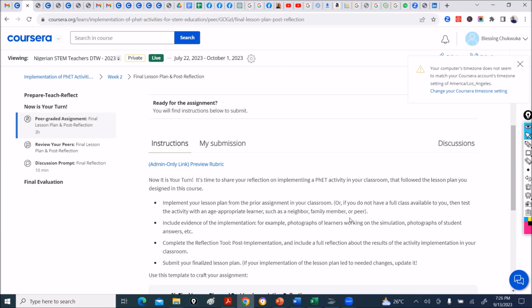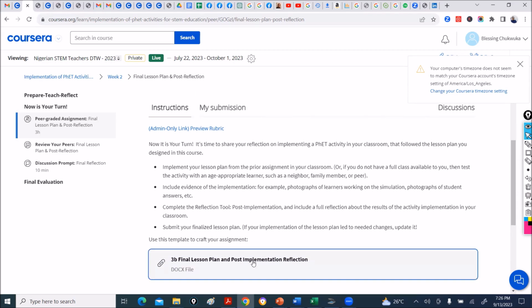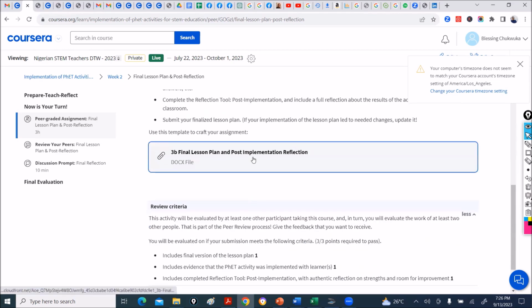That was when there were holidays. So we encouraged people to find a neighbor. If you have a coaching center, or your school is doing summer lessons, try to get students. Some people used their kids at home to implement, but now schools are open, so it is easy for you to use this in your classroom. And please provide photographs of your learners working with the simulations. These are things that you have to attach to your documents.